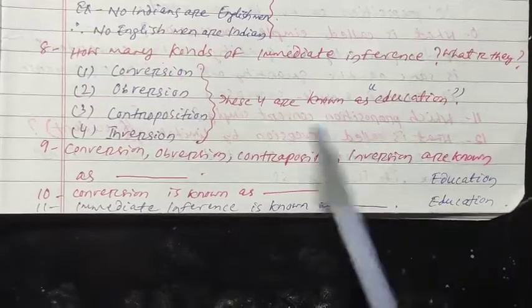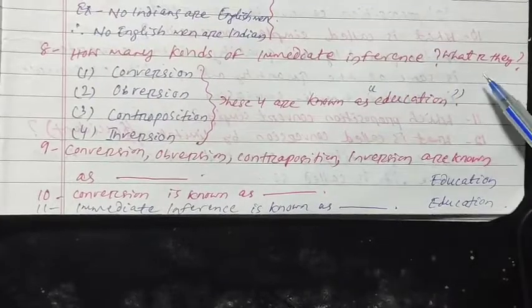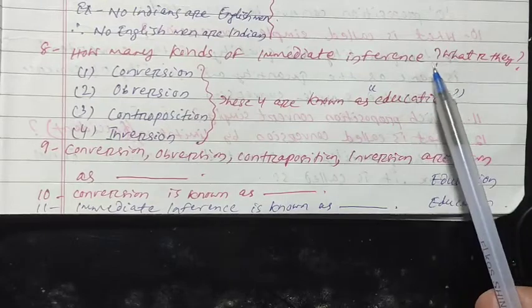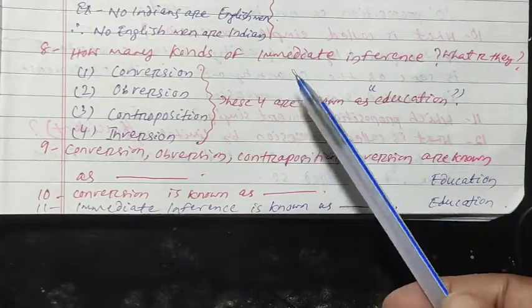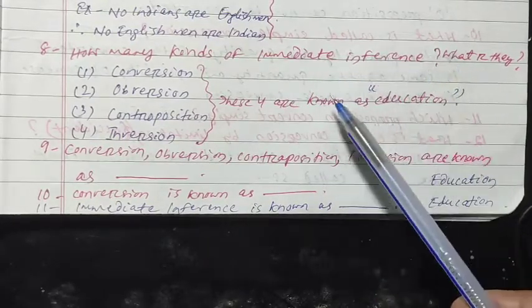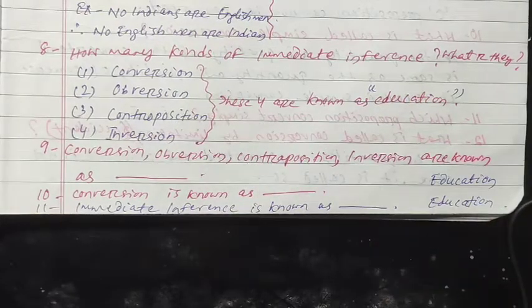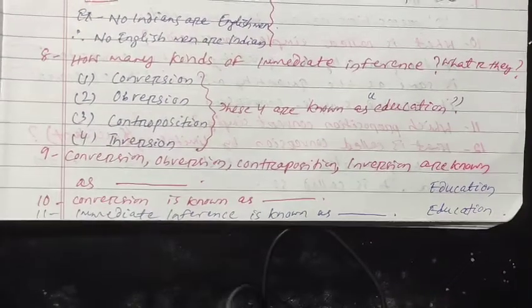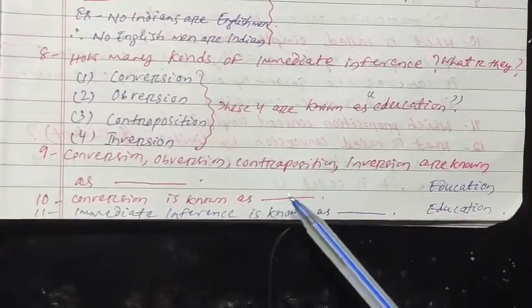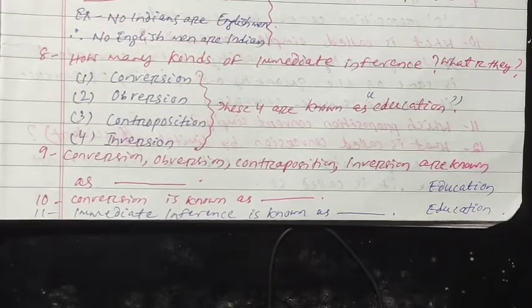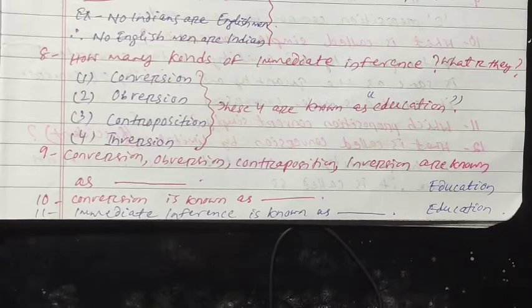Next question, how many kinds of immediate inference are there and what are they? There are 4 kinds of immediate inference, and in some books 3 kinds of immediate inference are written. They are conversion, obversion and contraposition. Next question, conversion, obversion and contraposition are known as dash. They are known as eduction. Immediate inference is also known as dash. Immediate inference is also known as eduction.